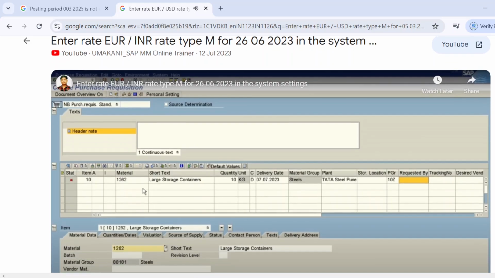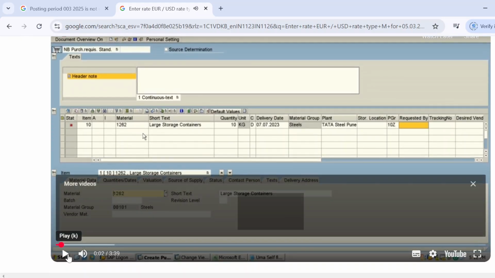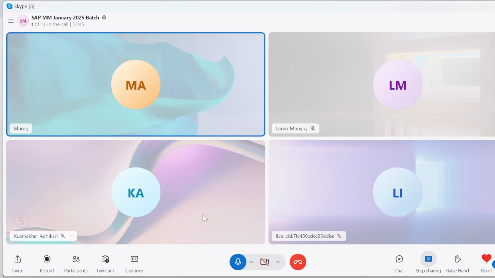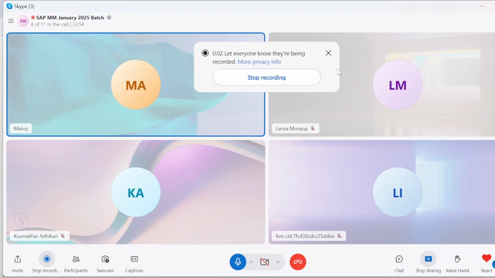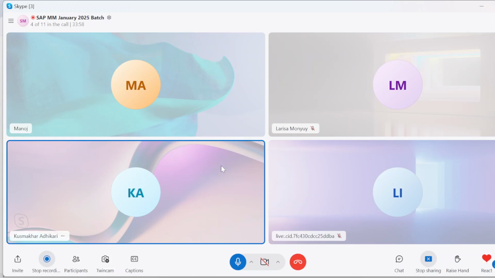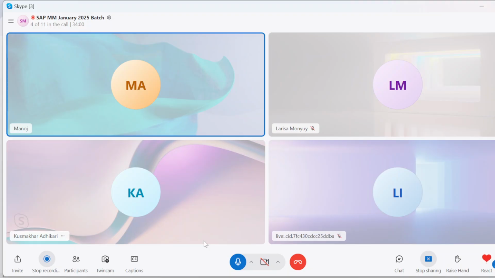So here I'm creating a purchase requisition. Guys, are you getting now? Oh, the class recording is not there. Are you guys getting now? If you are getting the errors, how are you going to resolve that? Yes, sir. Okay, this is how you can do that.